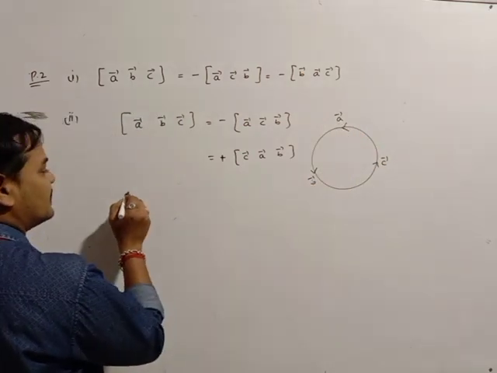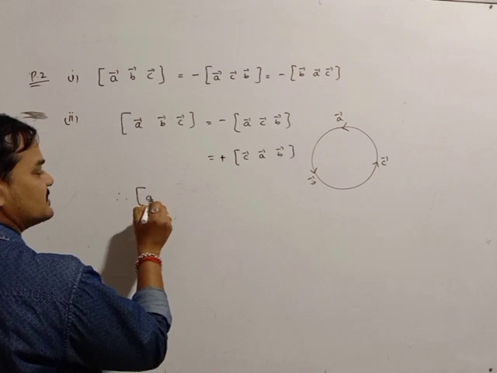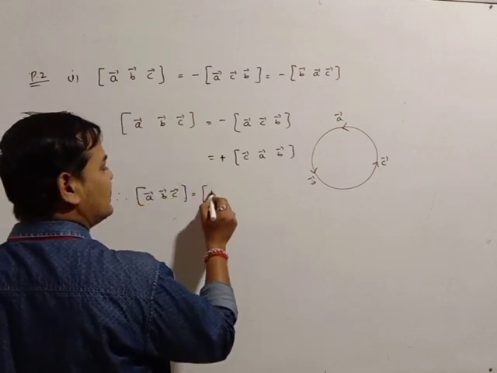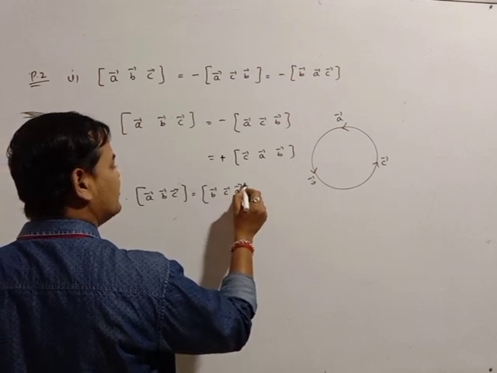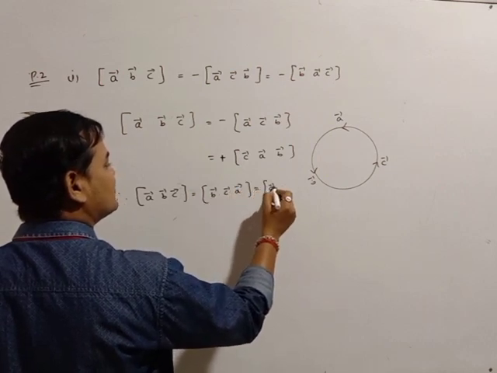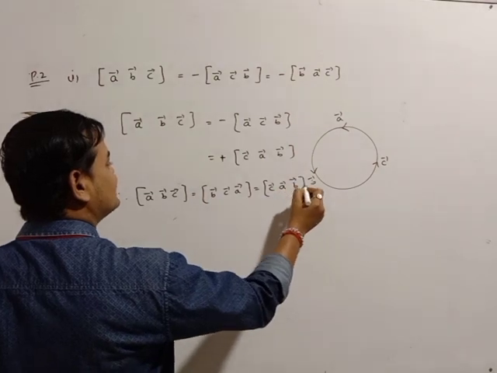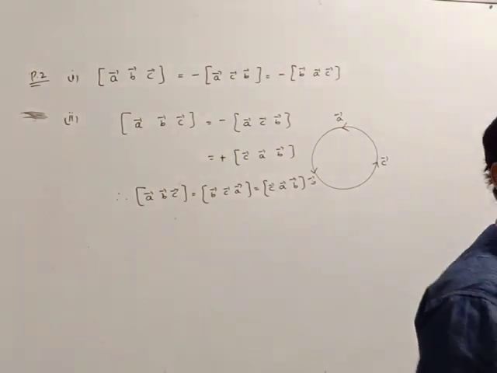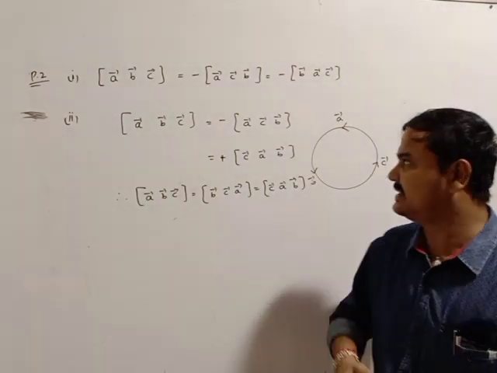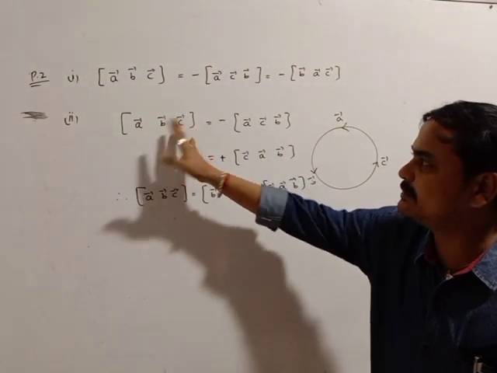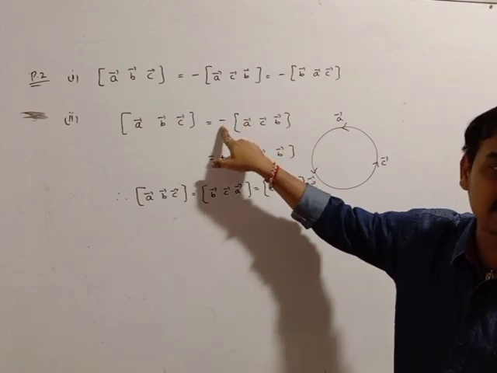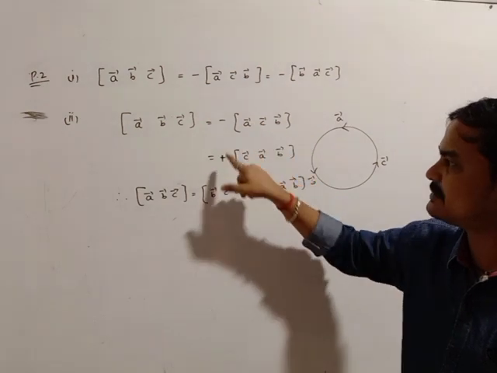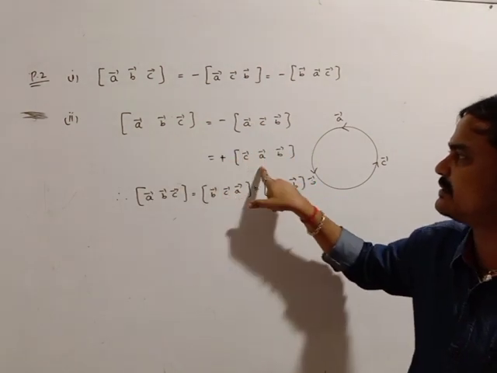So from this, therefore, the box of A bar, B bar, C bar is always equal to the box of B bar, C bar, A bar, which is always equal to the box of C bar, A bar, B bar. Means the cyclic order can be changed, and the box value does not change, because you interchange two times. See here: first of all I interchange B bar, C bar, one negative comes using the above property. Again I change these two, so minus and minus become plus. So this can be equal to this one.